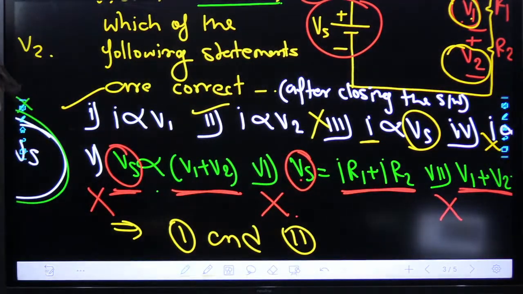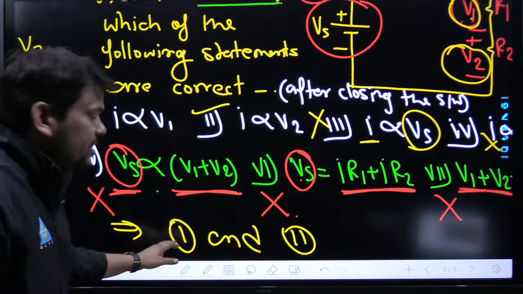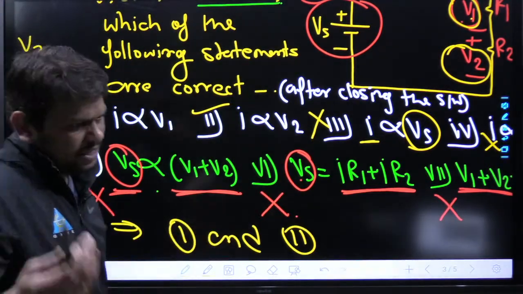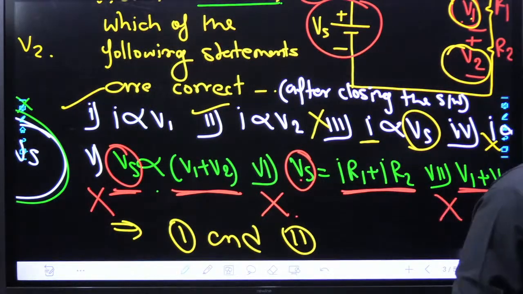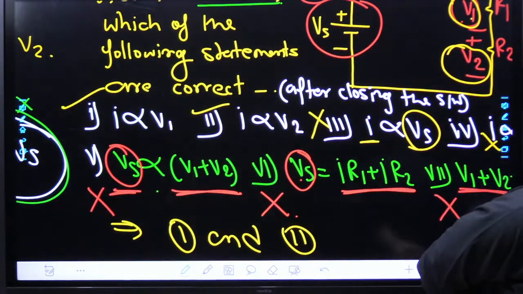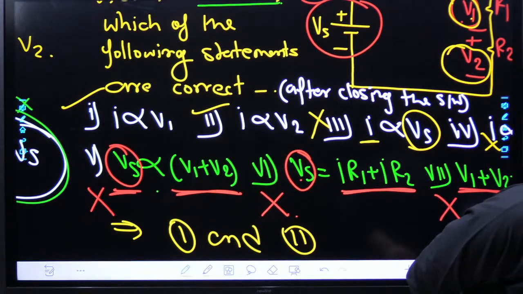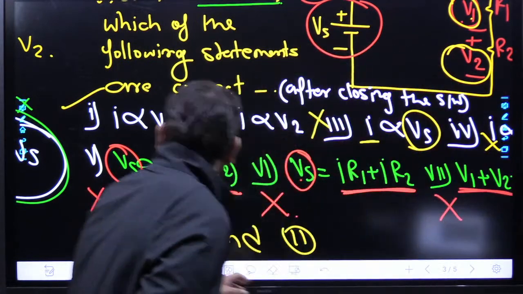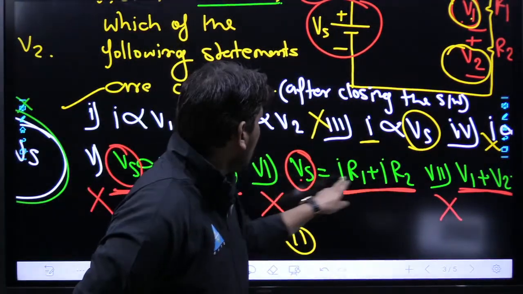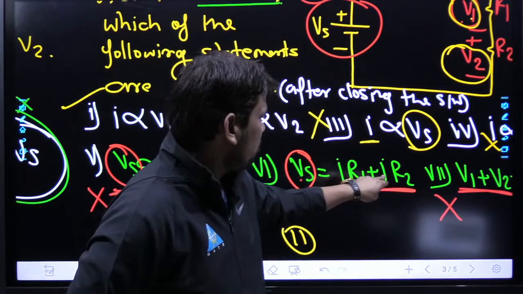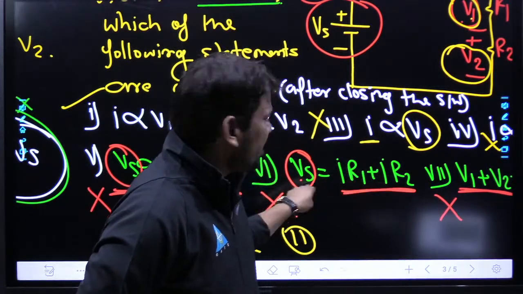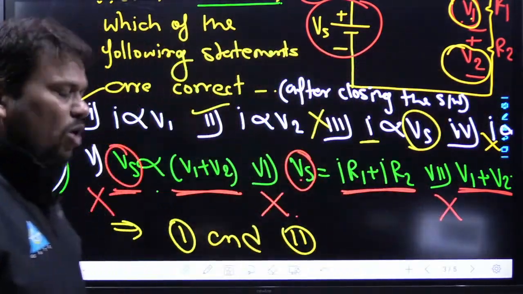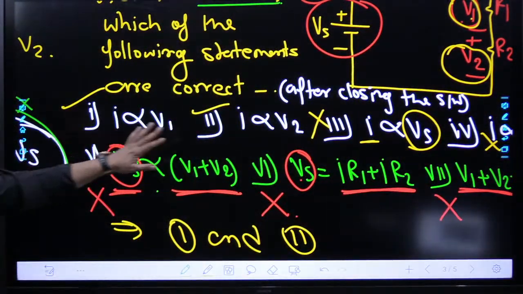So the students who replied that the correct statements are the first and second are absolutely correct. Yes, Vishwakarma, this equation Vs equal to I R1 plus I R2 is correct according to KVL. Hopefully this is clear. So now only the first and second statements are correct.